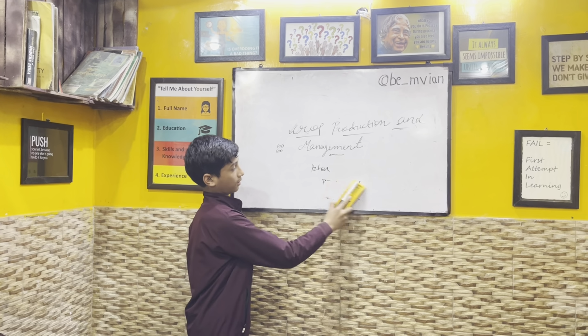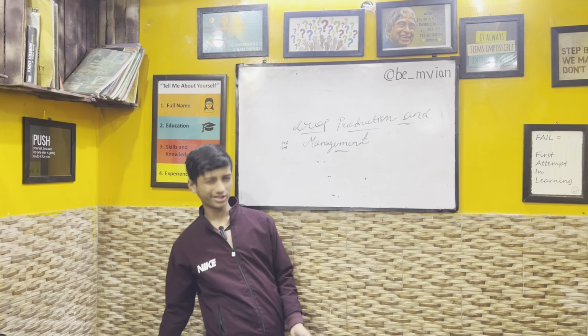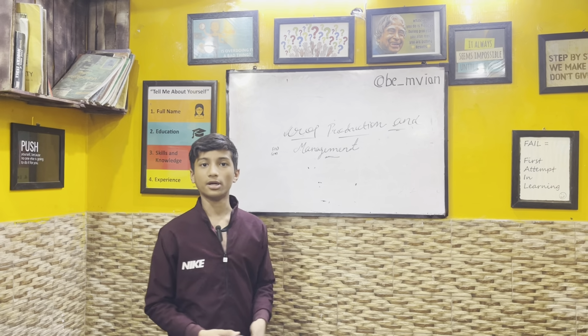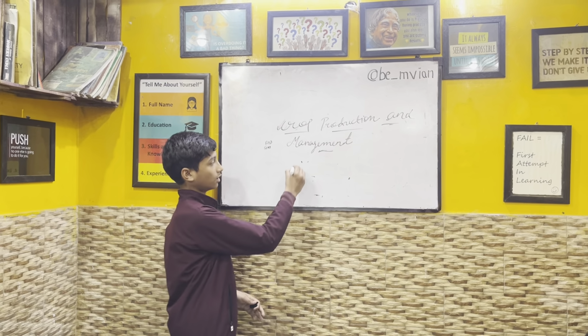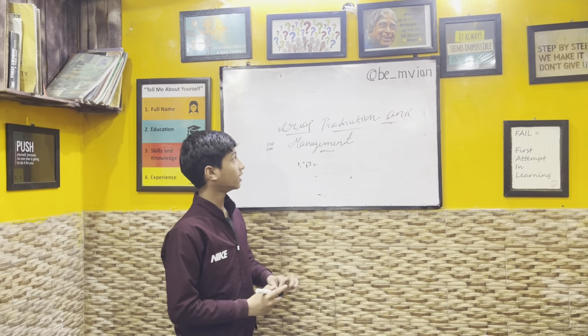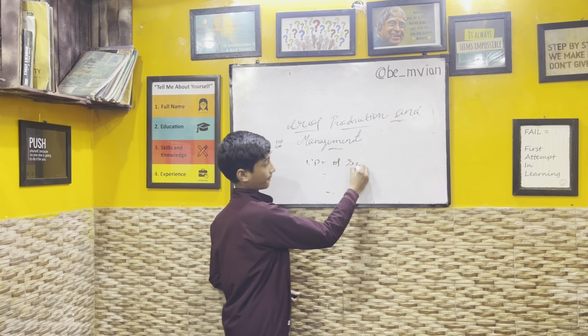Many people think about what a crop is. A crop is a plant grown on a large scale. Now we will talk about the preparation of soil, the process a farmer follows to grow the crop. First is preparation of soil.